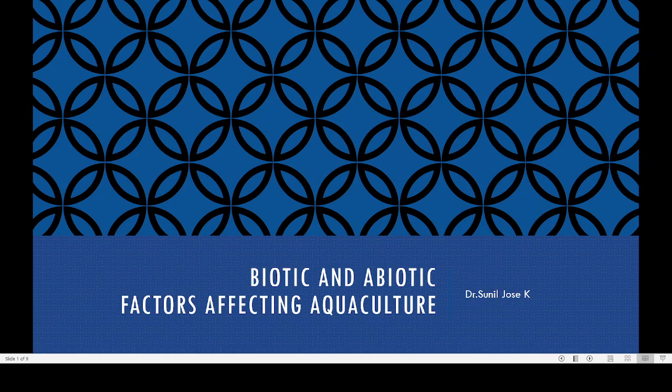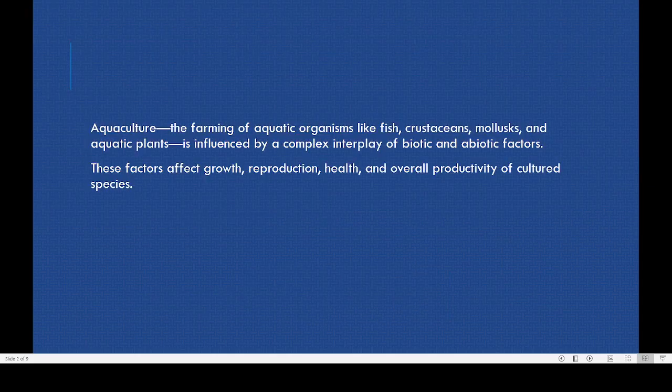Mainly we will be focusing on two areas here. One is what are the various biotic factors and what are the abiotic factors. Biotic means, as we have studied in our high school classes, living things like plants, animals, etc. Abiotic means non-living things. So a pond is influenced by several living factors as well as non-living factors. That is what we will be discussing here.